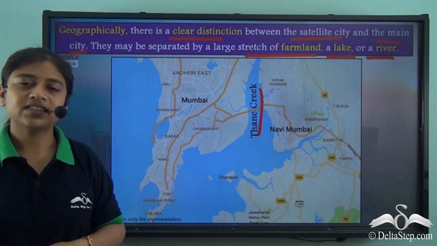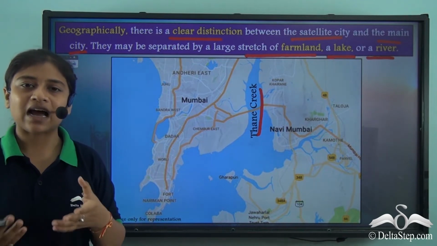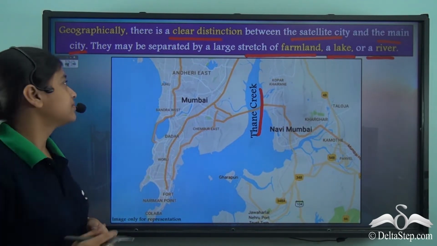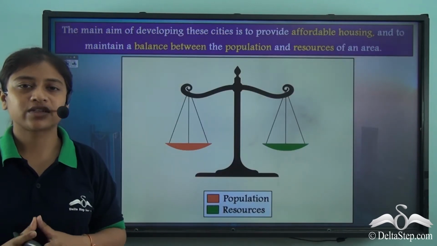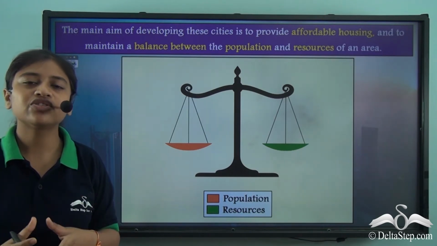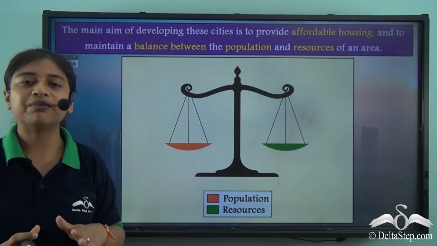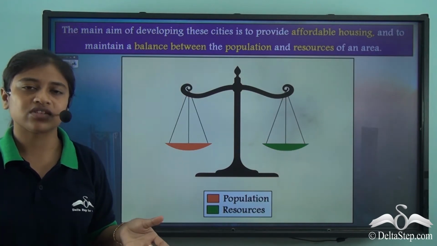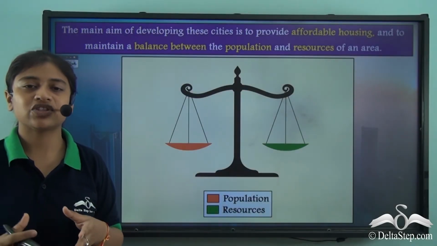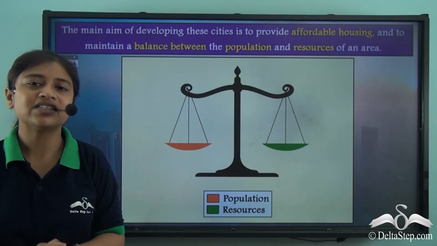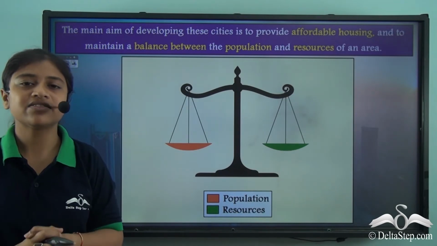Now, the question arises, why exactly do we need such satellite cities? What is the need for the establishment of satellite cities? A very simple and logical answer to this question is that satellite cities are usually established and built for the purpose of maintaining a balance between the population and resources of the main city. Satellite cities are usually seen for cities which are highly developed and have a high dense population, because of which there is immense pressure on the existing resources.